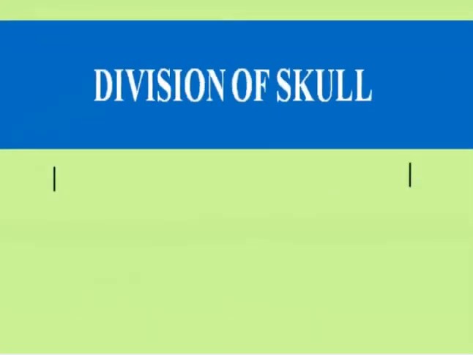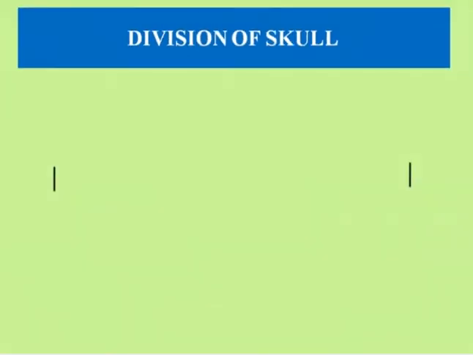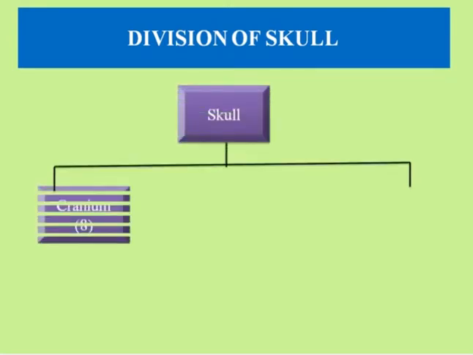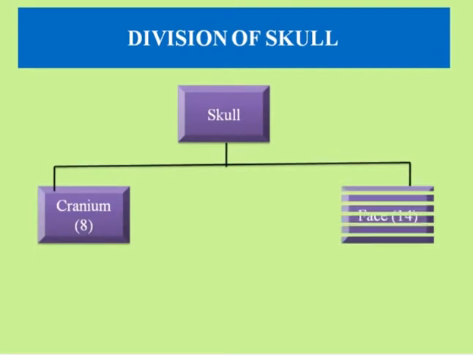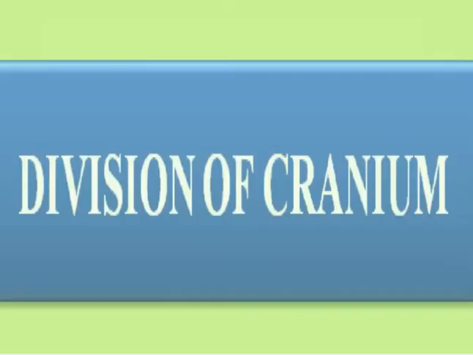Next comes division of skull. What is skull? Skull is the bony structure of the brain, or the bony part of the head. Now the division of skull. It consists of 8 cranium bones and 14 face bones. Now division of cranium. What is cranium? The human brain is enclosed in the cranium. Enclosed in the cranium, the human brain has the same general structure as that of other mammals, but it is over 3 times larger than the brain of a typical mammal with an equivalent body size.